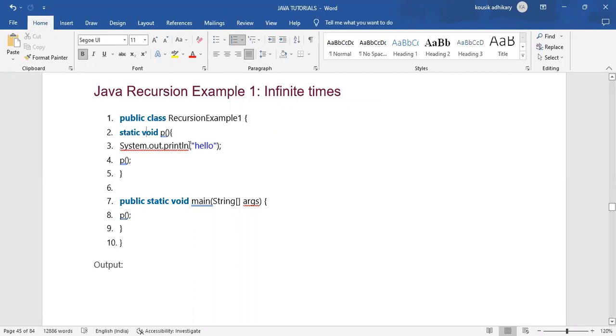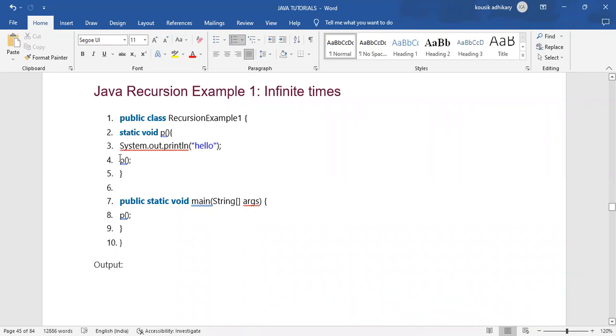So it will print hello. After printing hello within the body, we have called that method again. So it will again go to the third line and print hello. After printing hello, it will again come to the fourth line.